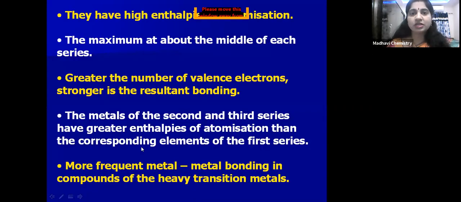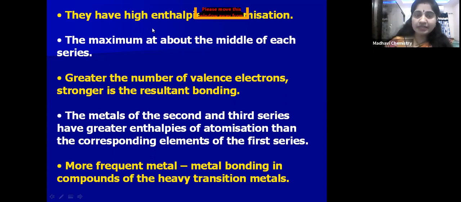Next, enthalpy of atomization. What is the enthalpy of atomization? The energy required to break the interatomic metallic bonds and bring the metal atoms into the gaseous state is called the enthalpy of atomization.